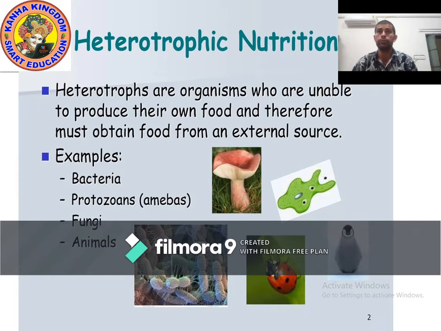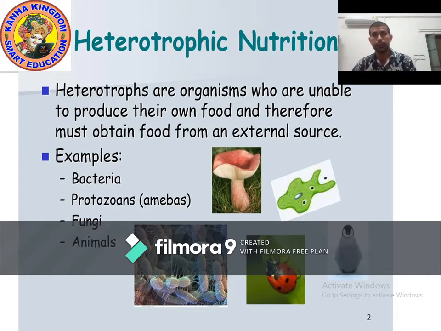Okay kids, now we will study heterotrophic nutrition. But before we start, let me again give you a short information about autotrophic nutrition. What is autotrophic nutrition? The mode of nutrition in which plants prepare their own food. They prepare it themselves, and such organisms are known as autotrophs.